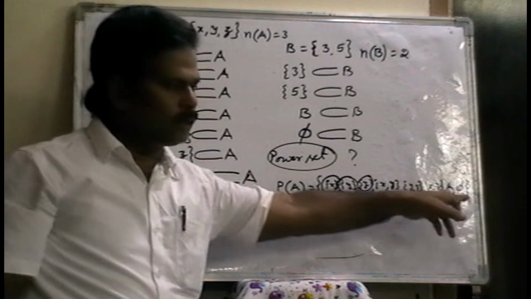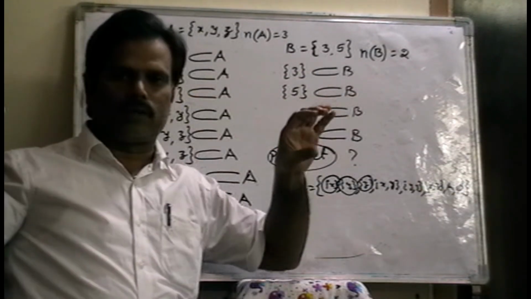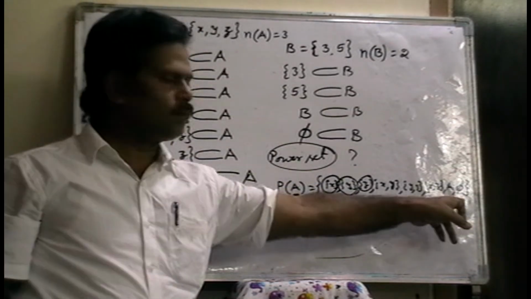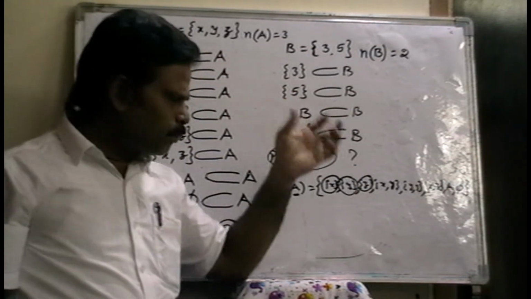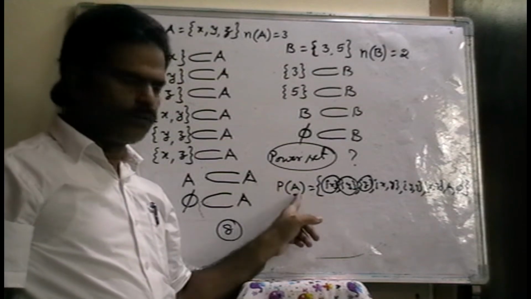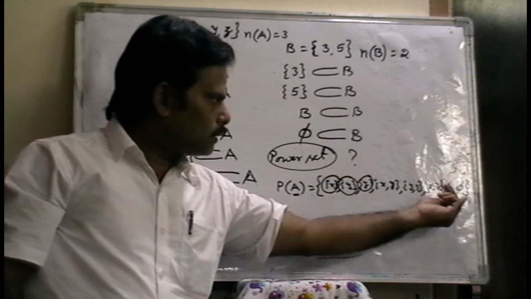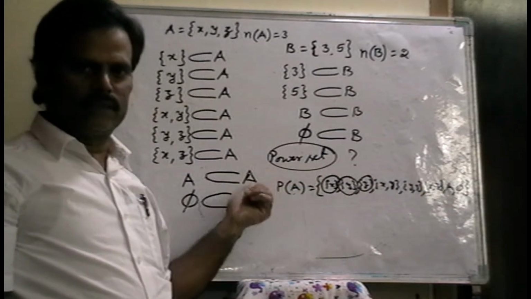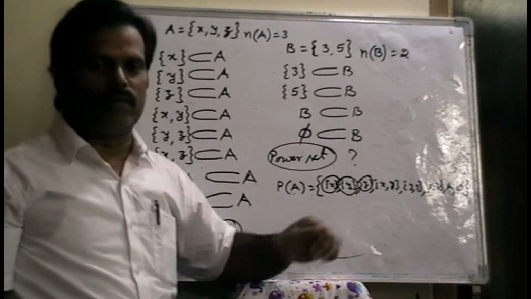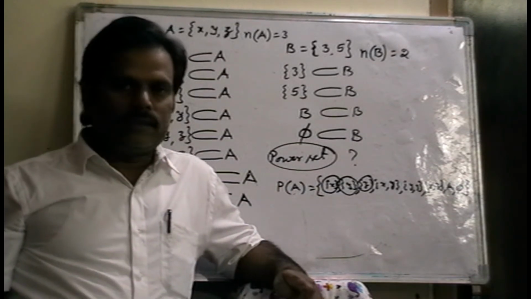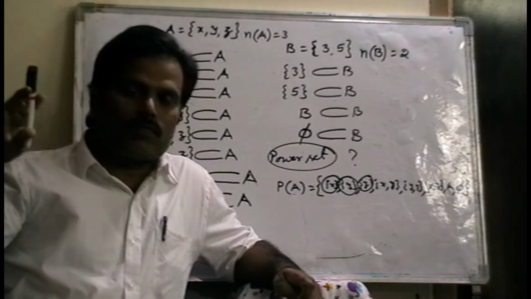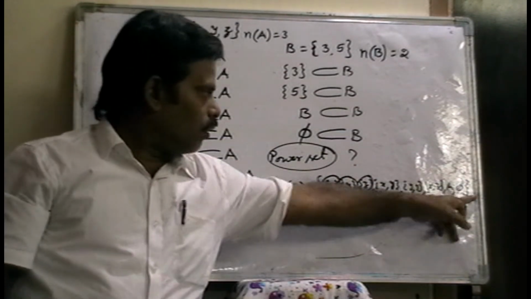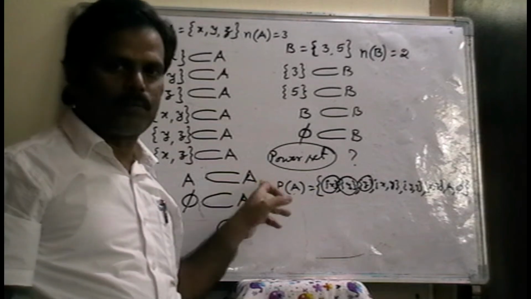So power set means set of all the subsets of the given set. That means all the subsets are elements of the power set. So simple: power set means what? Set of subsets of the given set. Power set means set of all subsets of the given set. Next.